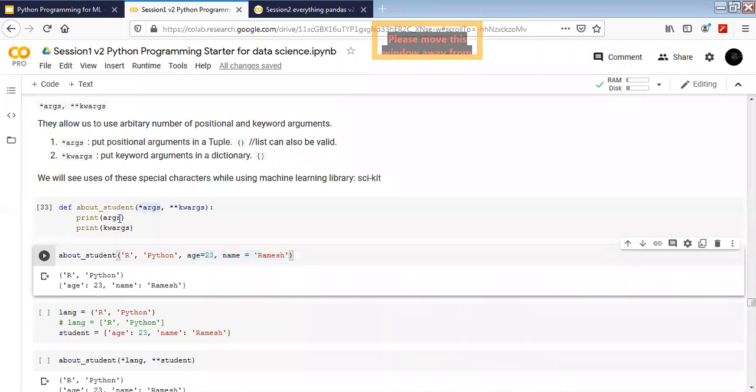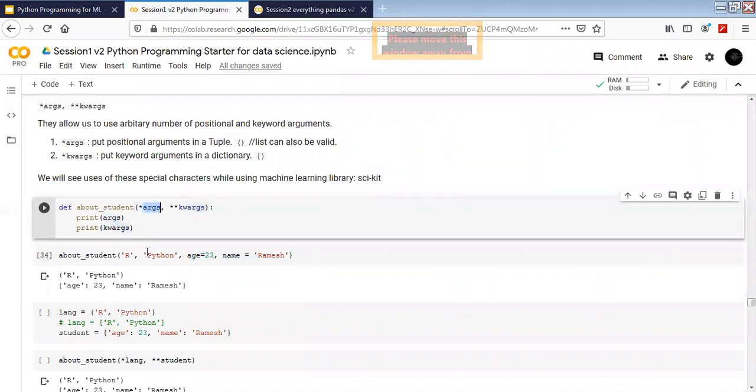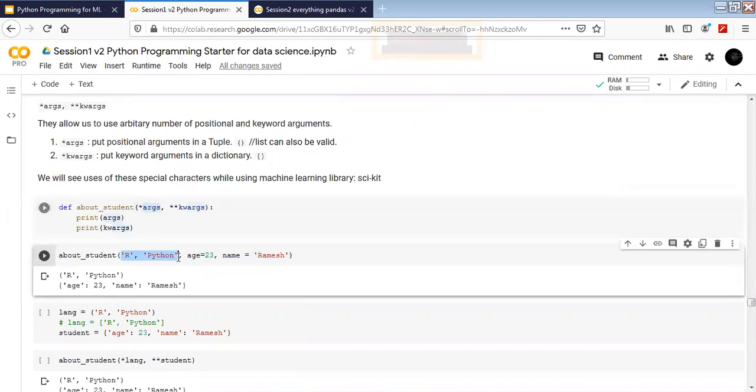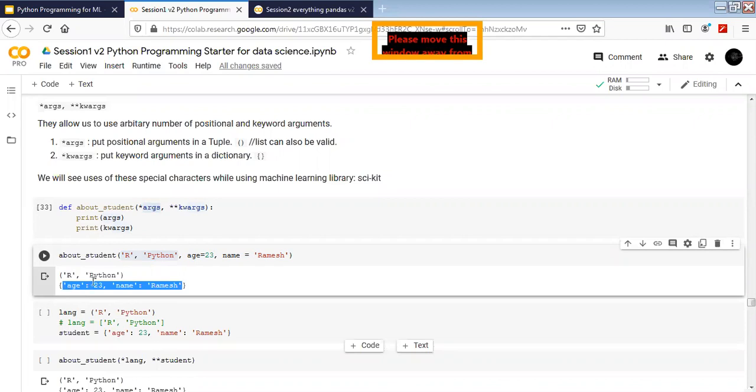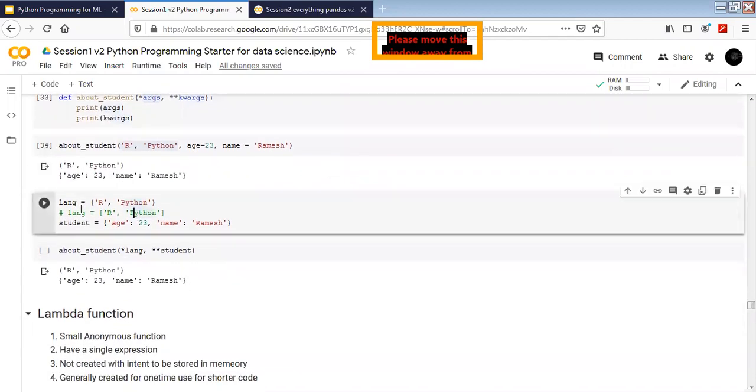So when we use the args and kwargs which we have assigned here, what it's going to do is find all the arguments for us, and inside it stores everything in a tuple. All the keyword arguments are actually stored in a dictionary like this, with the key and value pairs. All right, so let's see the reverse of it. For example, I have given a list of a tuple of R and Python.